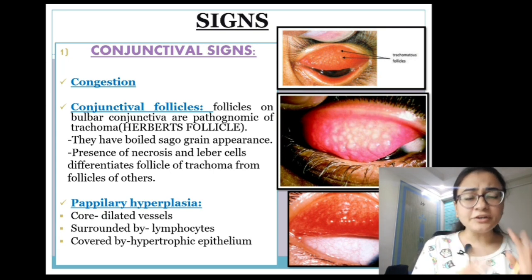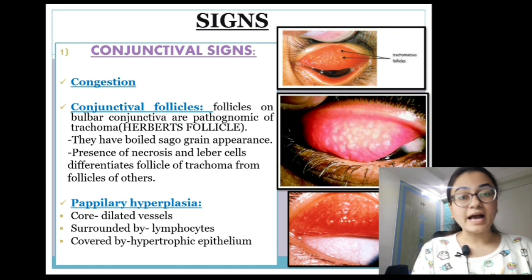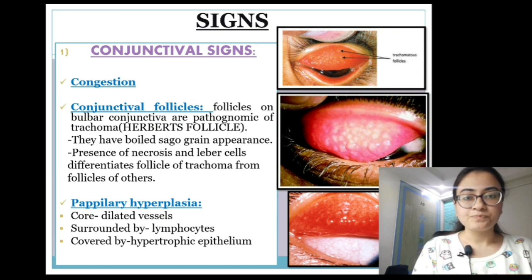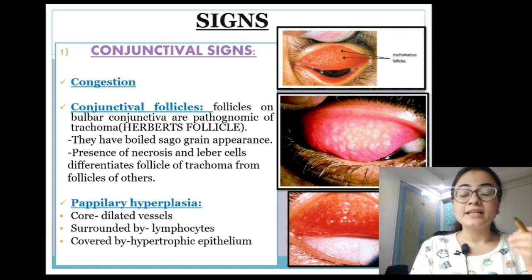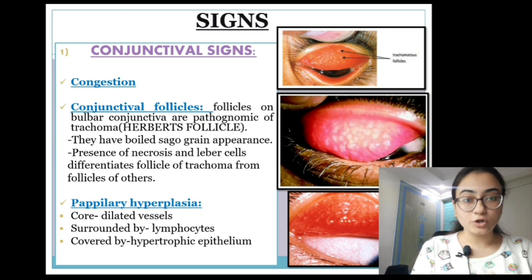So in trachoma, the follicles are usually present on both the bulbar as well as the palpebral conjunctiva. But when they are present on the bulbar conjunctiva, we give them a special name, that is Herbert's follicles, while there is no special name for the follicles on the palpebral conjunctiva. And these follicles on the bulbar conjunctiva, that is Herbert's follicles, are pathognomonic of trachoma.